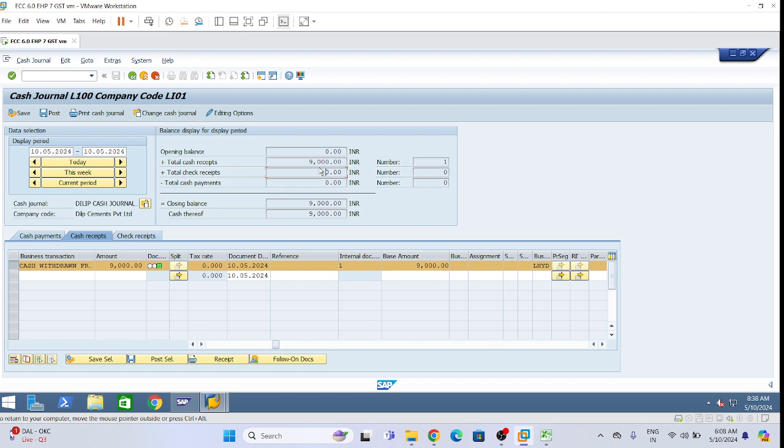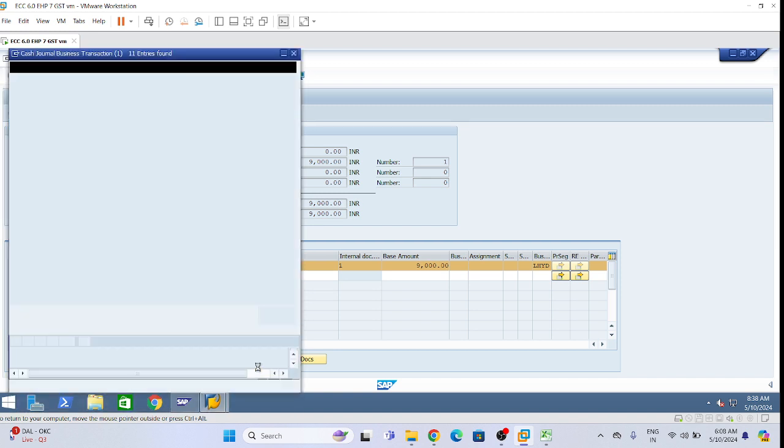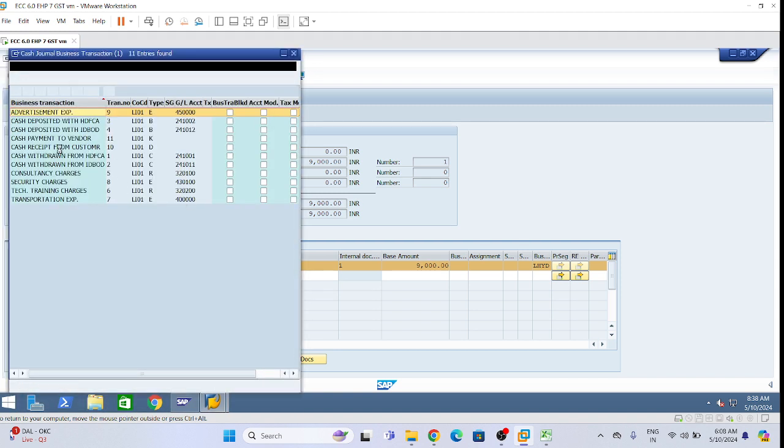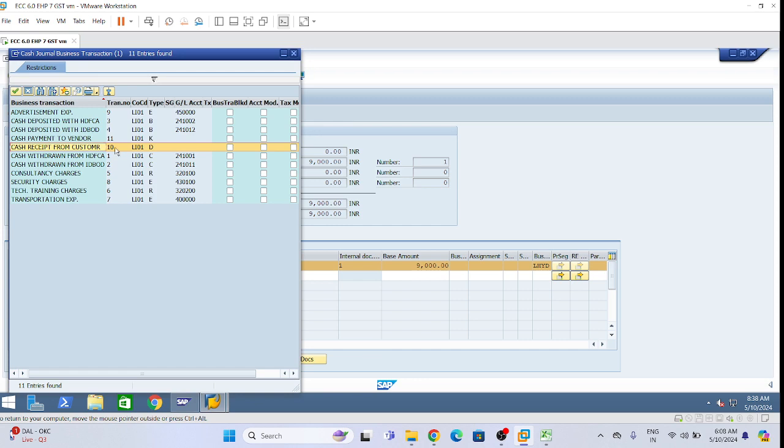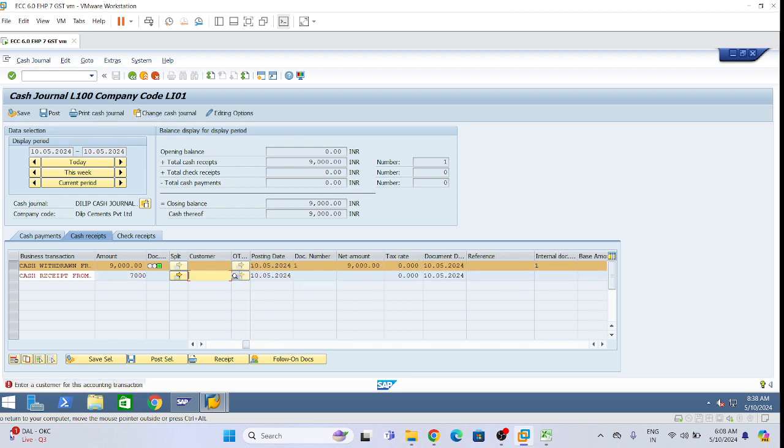Now again we will do a cash receipt, this time from the customer. Second one, cash receipt from the customer. Second cash posting. Cash receipt, this one, 10 number, right? Either we can type 10 or we can select by F4. Cash receipt from the customer. Let's take 7,000.